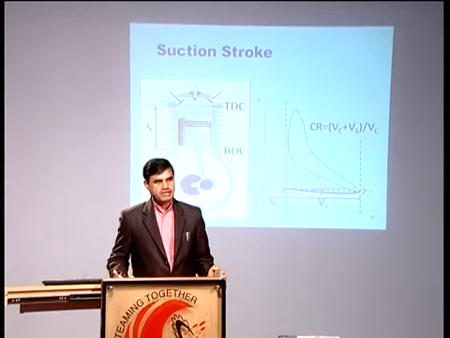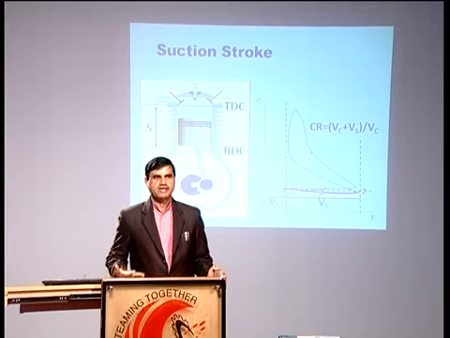So volumetric efficiency of the engine is a concern, it is a very serious issue. Lower the pressure inside the cylinder, lower the volumetric efficiency, and power output of the engine will be lesser. As I discussed in my first lecture, we want the power output from a given size of engine to be the maximum possible.